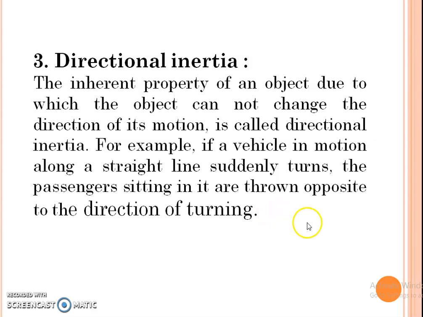Inertia of direction, directional inertia. The inherent property of an object due to which the object cannot change the direction of its motion is called directional inertia. For example, if a vehicle in motion along a straight line suddenly turns, the passengers sitting in it are thrown opposite to the direction of turning.